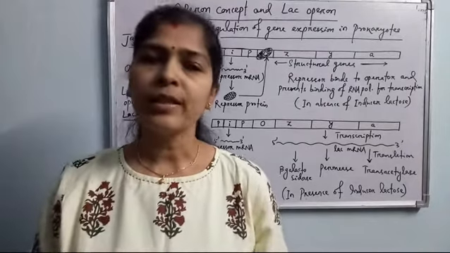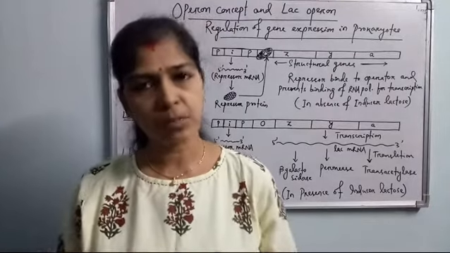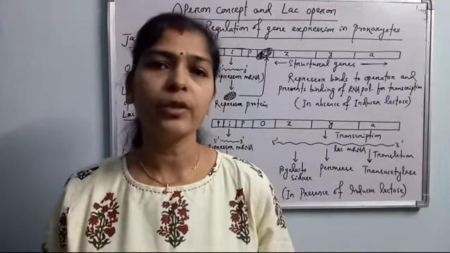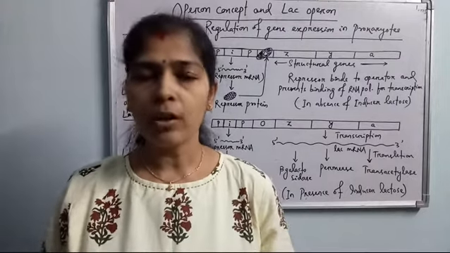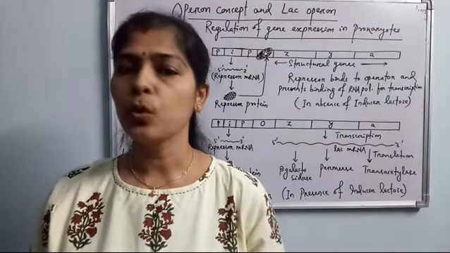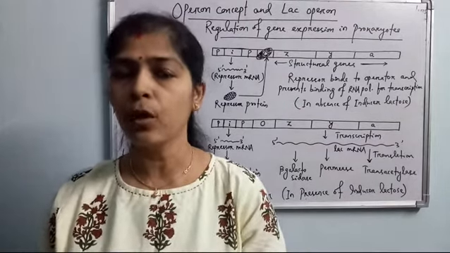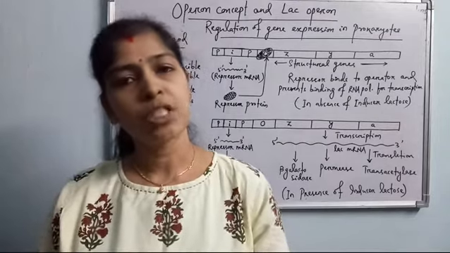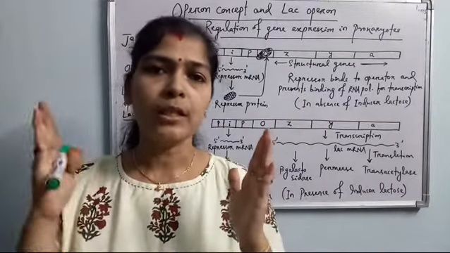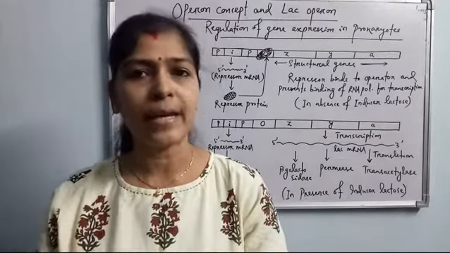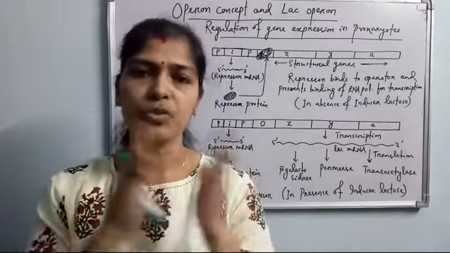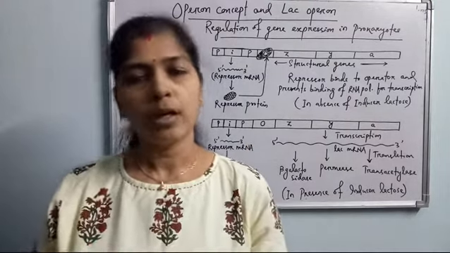Do you know what lactose actually is? Lactose is a disaccharide made up of galactose and glucose. Galactose and glucose are epimers with respect to carbon number 4. All these things we have discussed in the 11th class. Galactose is the first monomeric unit, and galactose is linked to glucose by a beta-1,4 galactoside linkage, that is, a beta-1,4 glycosidic linkage.